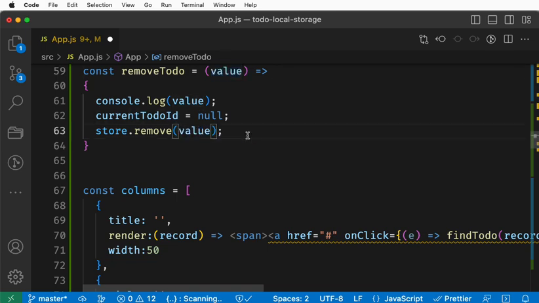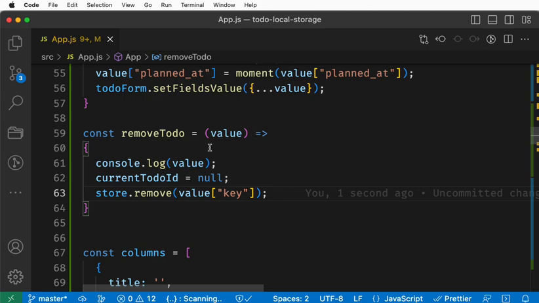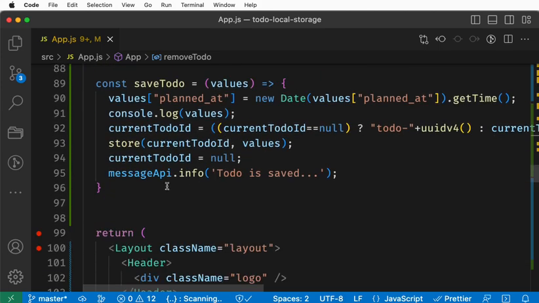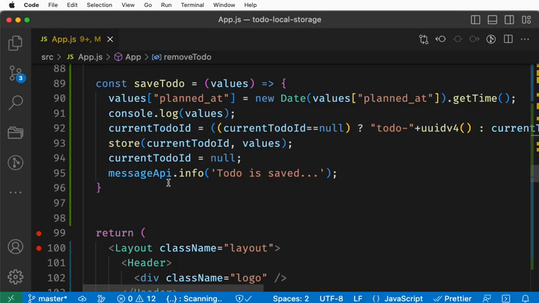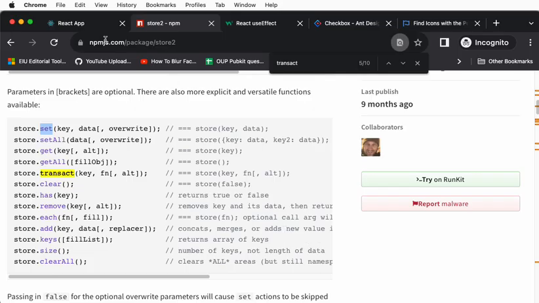Remove by the key. All right, now just do the refresh. Here we did not set it, but still it works, right? That does a beautiful job.